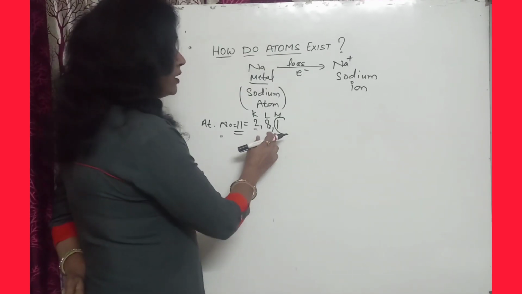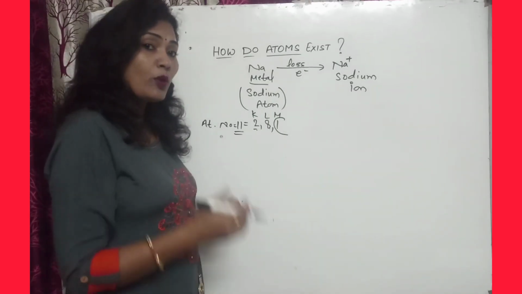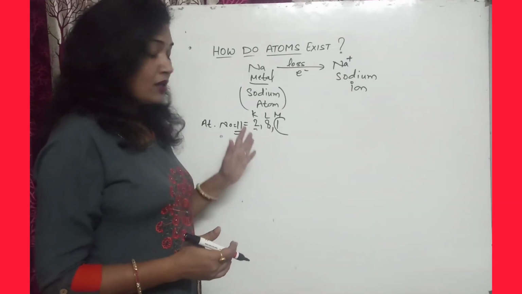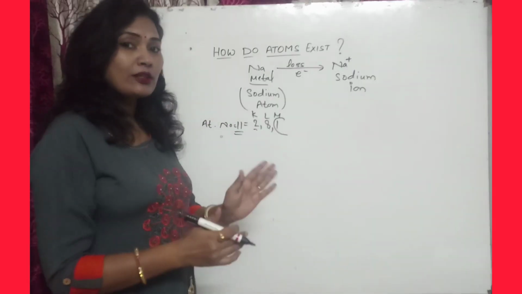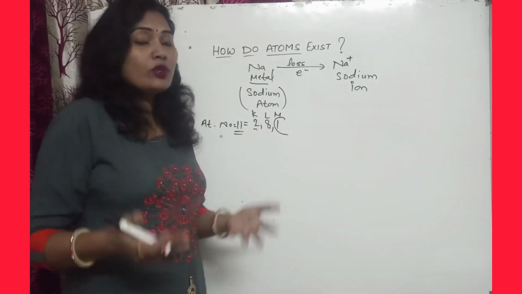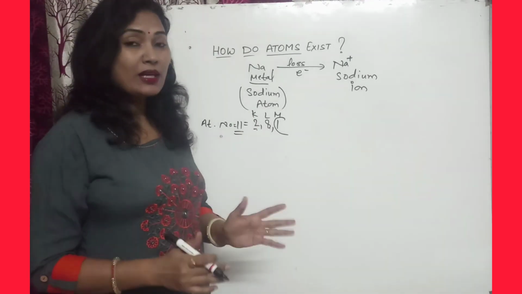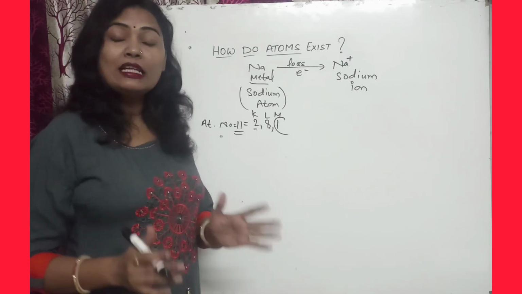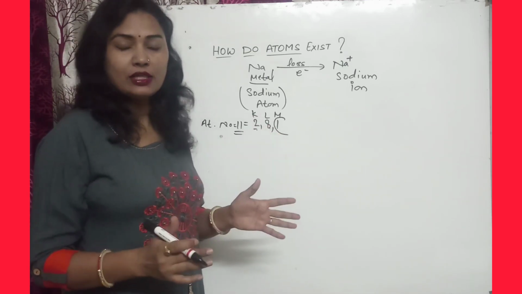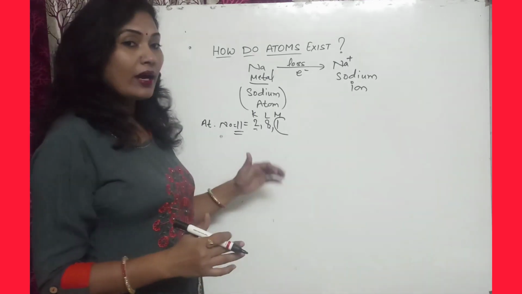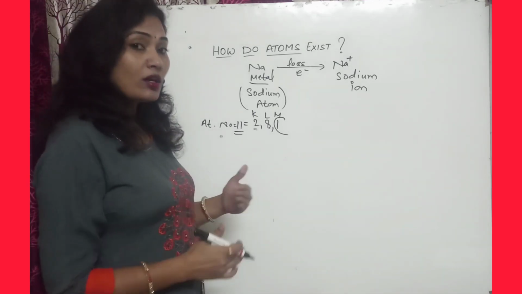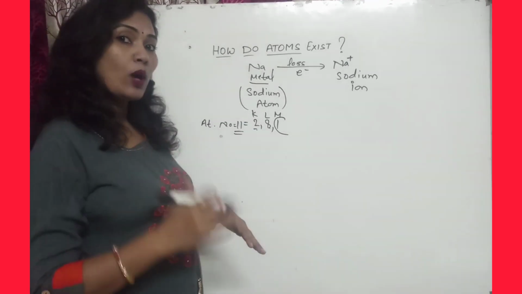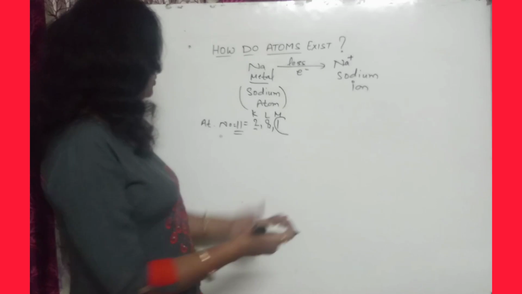Why? Because it is not possible to gain 7 electrons to complete its octet. That's why it will lose 1 electron. Actually, atoms can lose 1, 2 or 3 electrons, but not more than 3, because losing more needs a lot of energy, and that energy is not available.